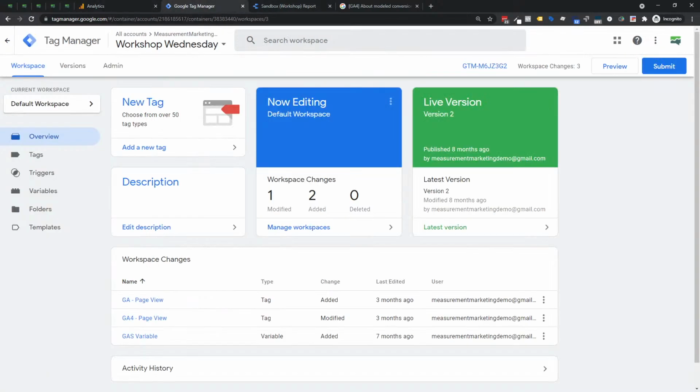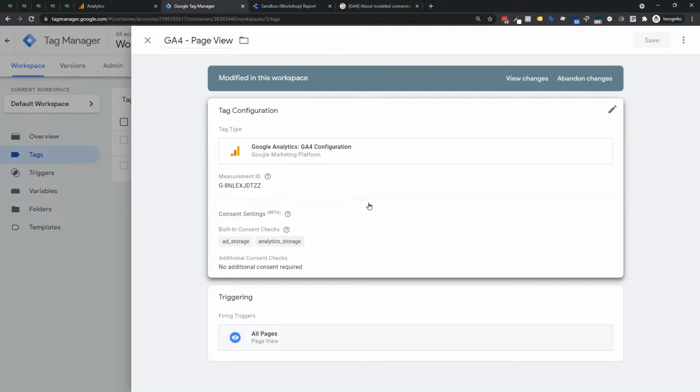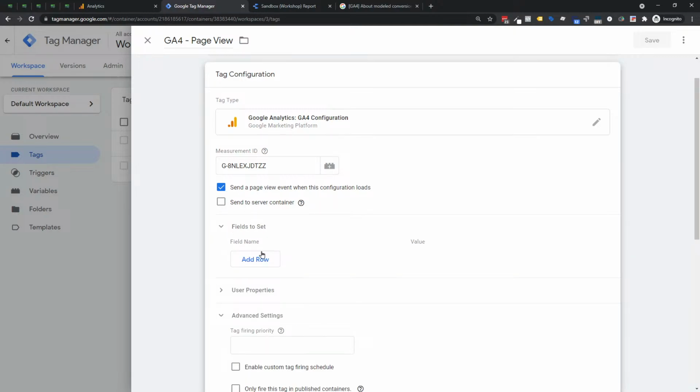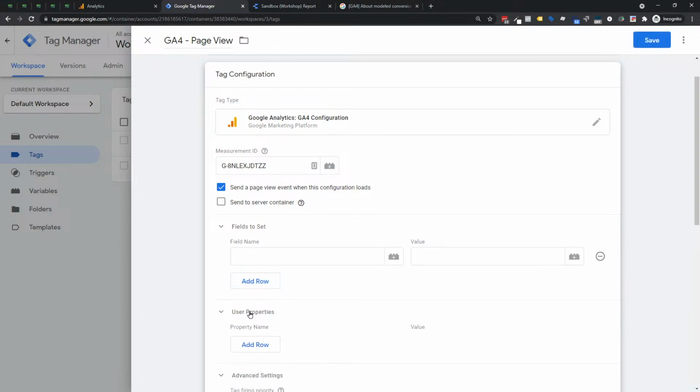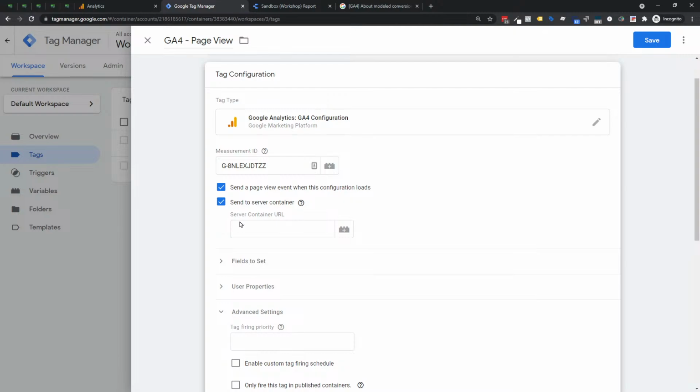All right, next up, let's talk about Tag Manager. Now, on the web side of things, this actually wasn't released in their updates. I think it should have been. But one thing was noticed: they did add this to our tags, the send to server container, which is obviously for server side. Now in GTM server side, what you had to do in the past is come into fields to set and put in all the details that you need, the properties, and so on. You don't have to do that anymore, because you click send to server and that pops in the server URL. That's where you put all of this.